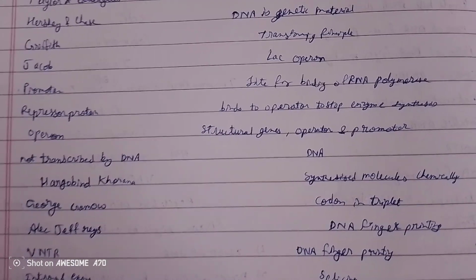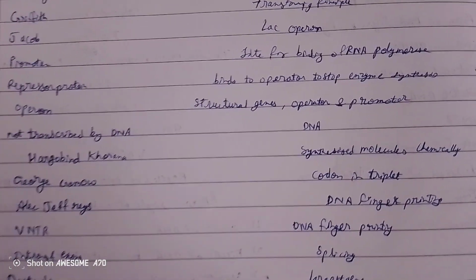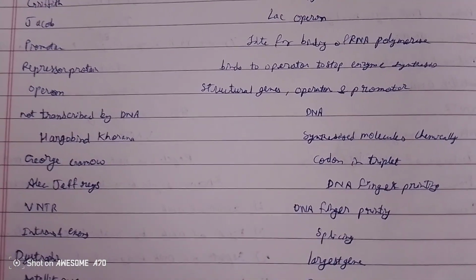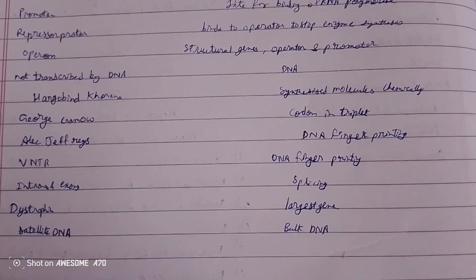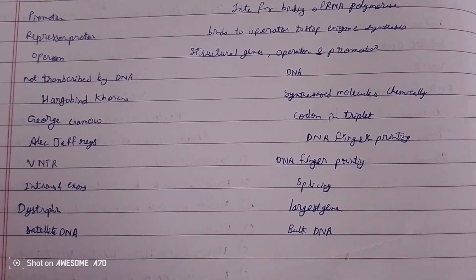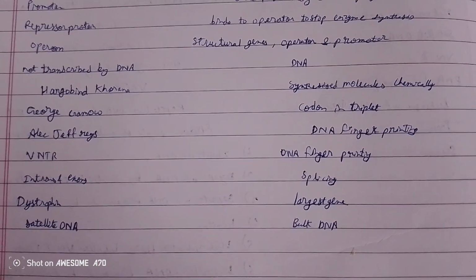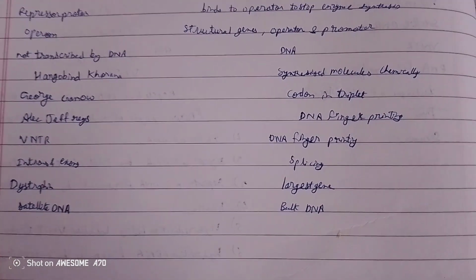Griffith: transforming principle. Jacob: lac operon. Promoter: the site for binding of RNA polymerase. The repressor protein binds to the operator to stop enzyme synthesis. Operon: structural genes, operator and promoter, with the regulator gene not part of the transcription unit.